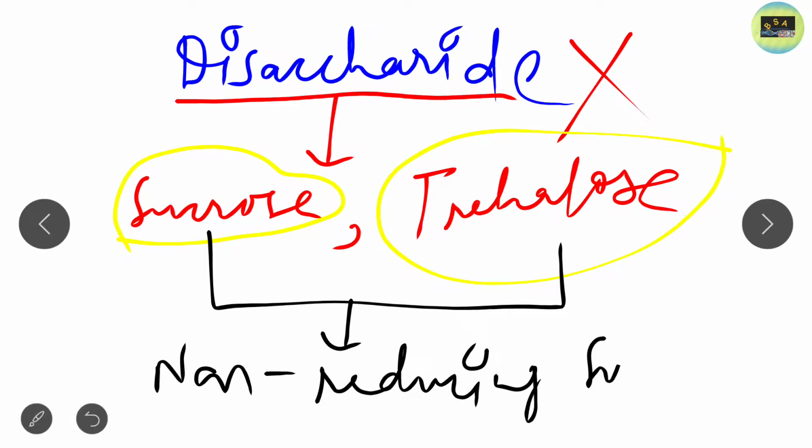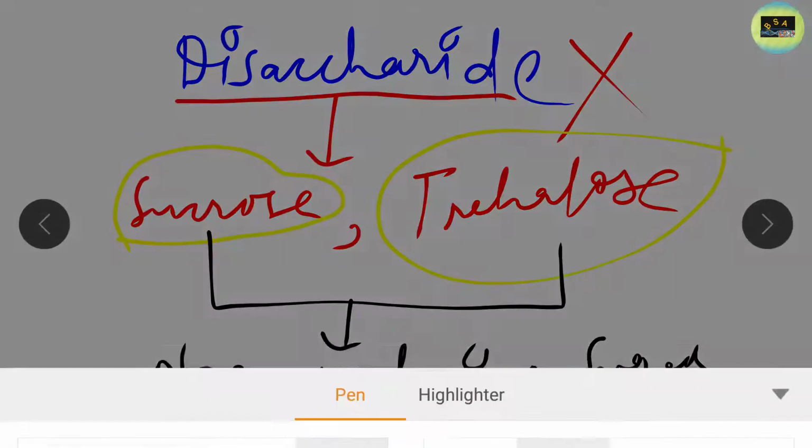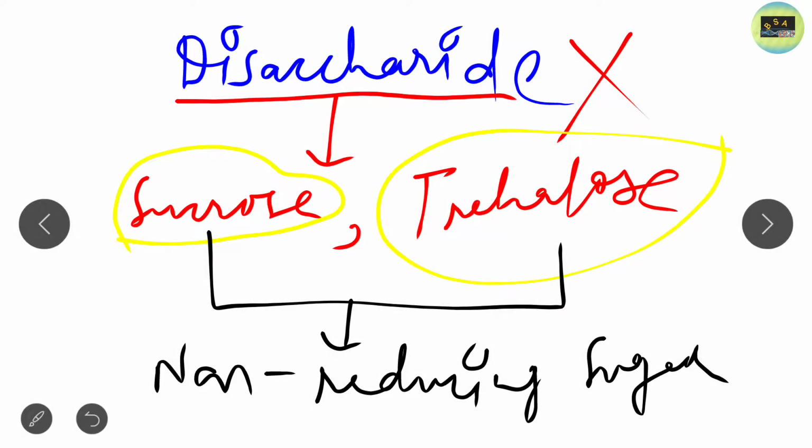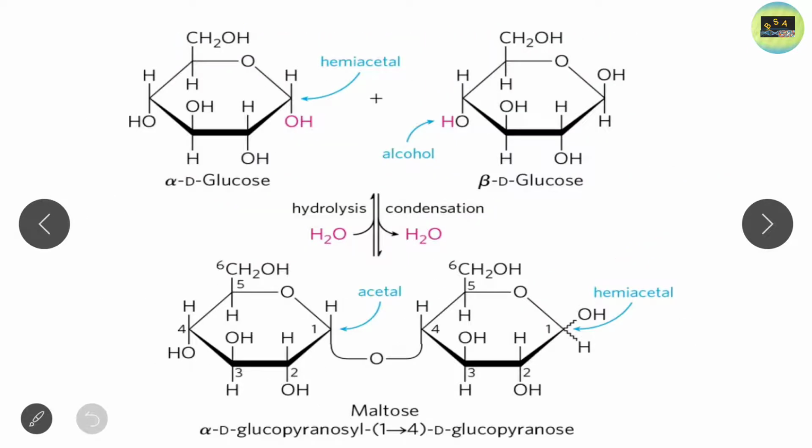Okay, so please note it down. Many times a question has been asked in the examination: give an example of a non-reducing sugar. So the answer will be sucrose and trehalose. And apart from these two disaccharides, all disaccharides are basically what? All disaccharides are reducing sugars. Okay, now just look at the structure of maltose, then you will get the idea. So okay, so what is maltose?